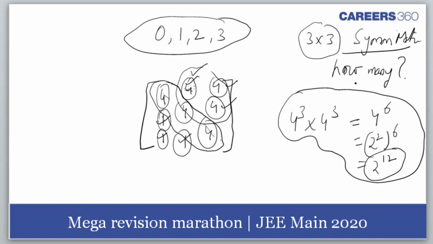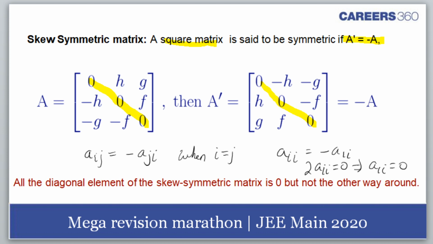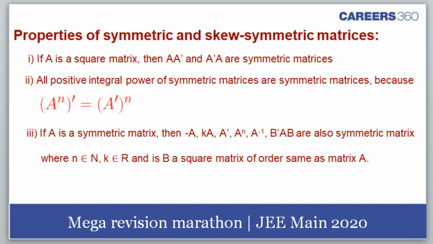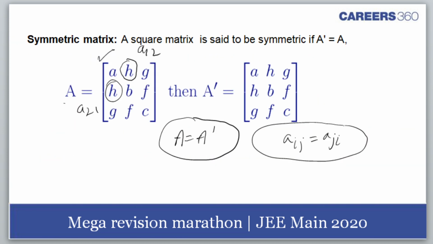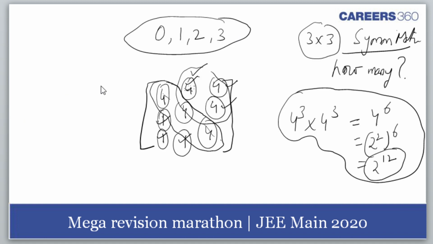Okay, students, enjoyed? Now how many, oh sorry, we were doing this question, no? Yeah, here we were. And how many skew symmetric matrices will you form?